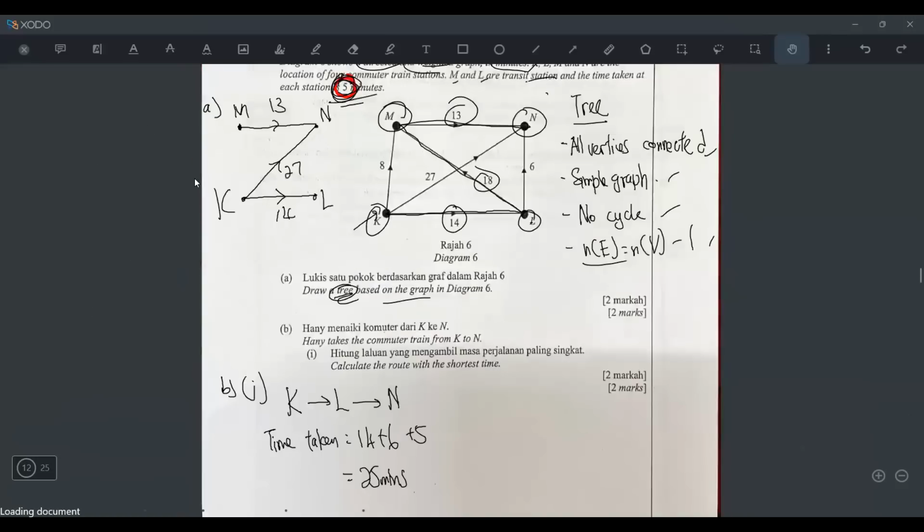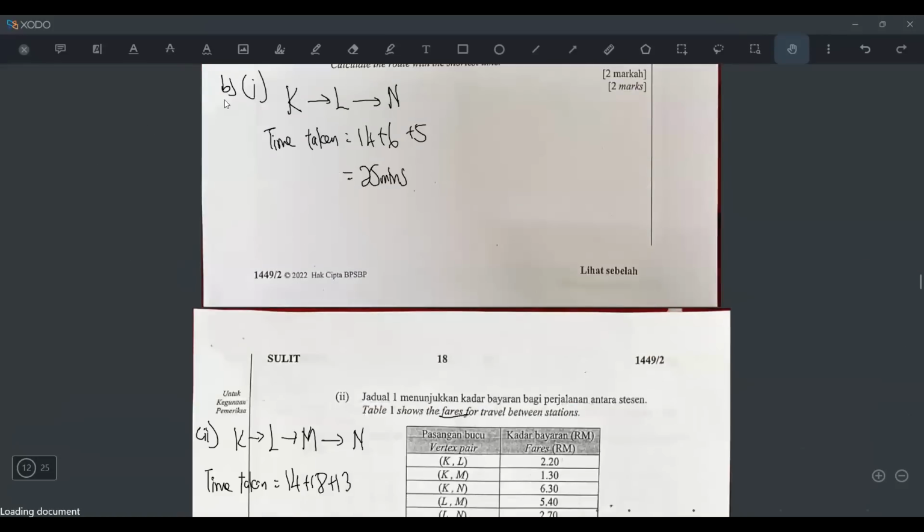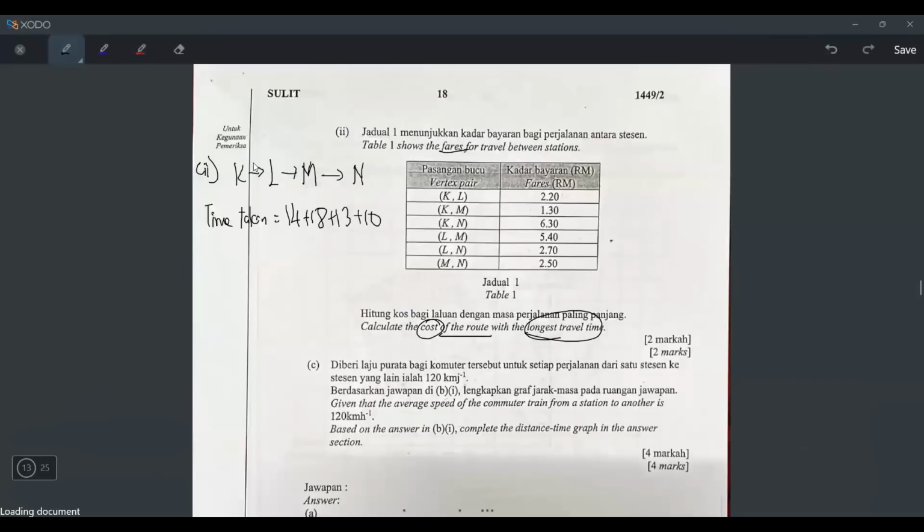Let's double check, because I don't want to write the wrong value. 14 minutes. Okay, yes, correct. But I have to plus with 10. Why? Because the waiting time is 5 minutes. Because when he go from K to L, he will spend 5 minutes here before he go on the train and then move here. And then after you reach here, you take another 5. So 5 plus 5, that's why you have to plus 10. So let's press all of this.